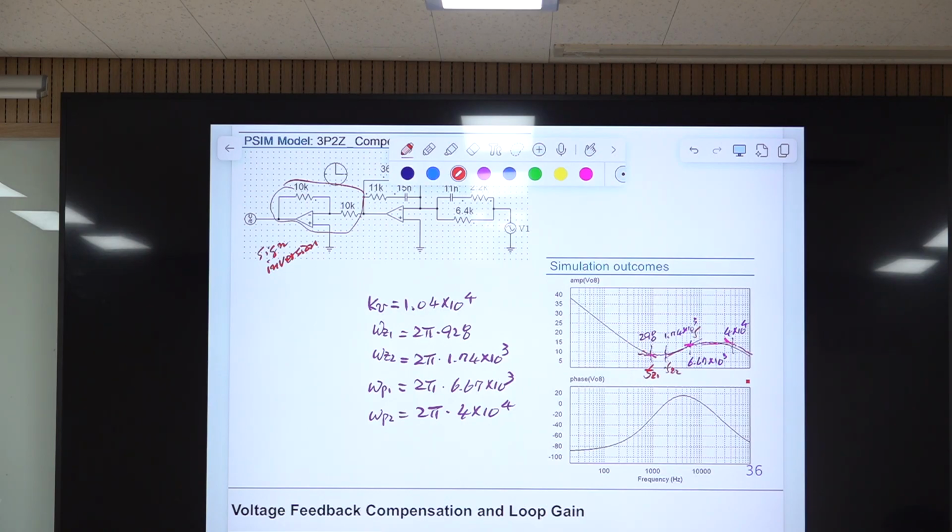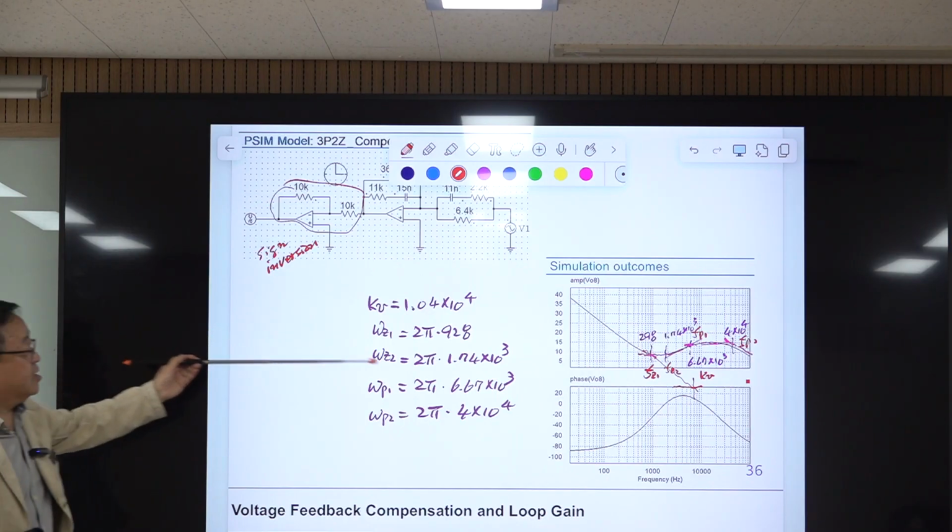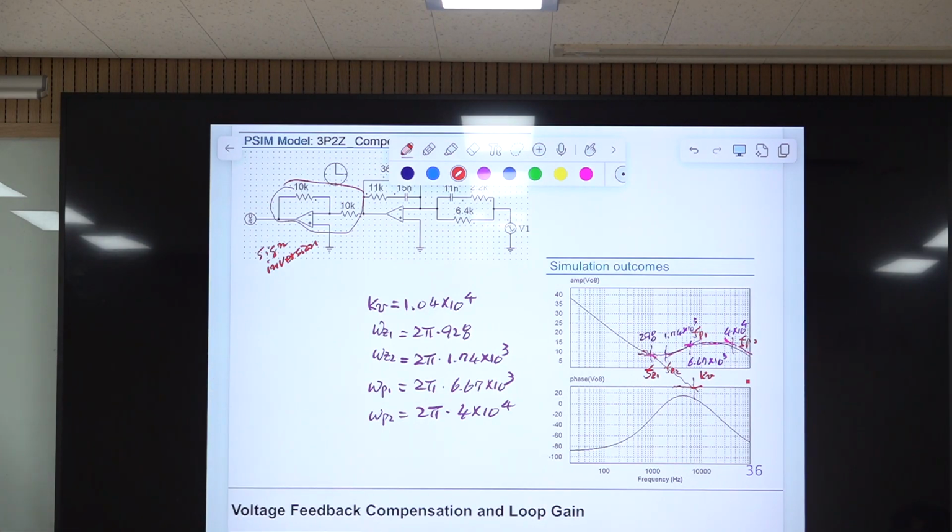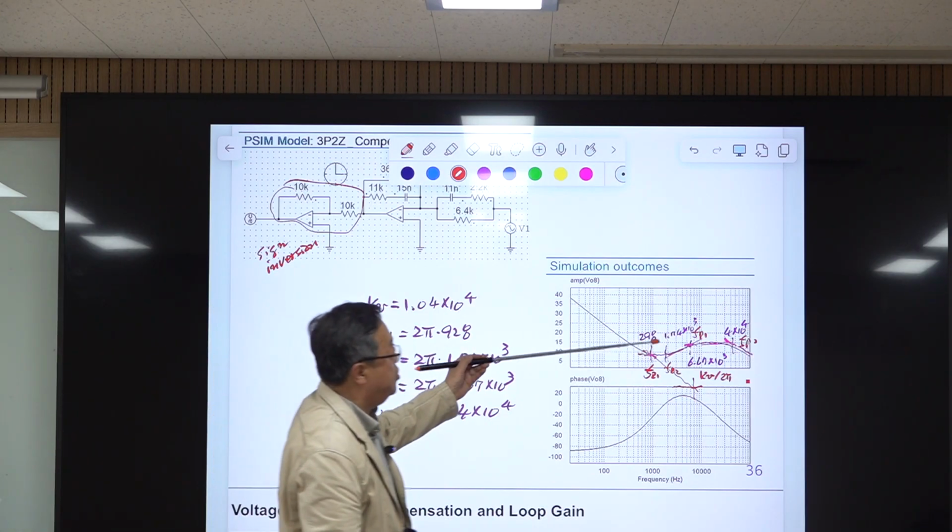This is FP1, FP2, and eventually this will go to 0 dB somewhere. What is that frequency? That frequency is K_B, the 0 dB crossing frequency, so K_B divided by 2π in hertz. This will be the relationship, and I marked the values here.